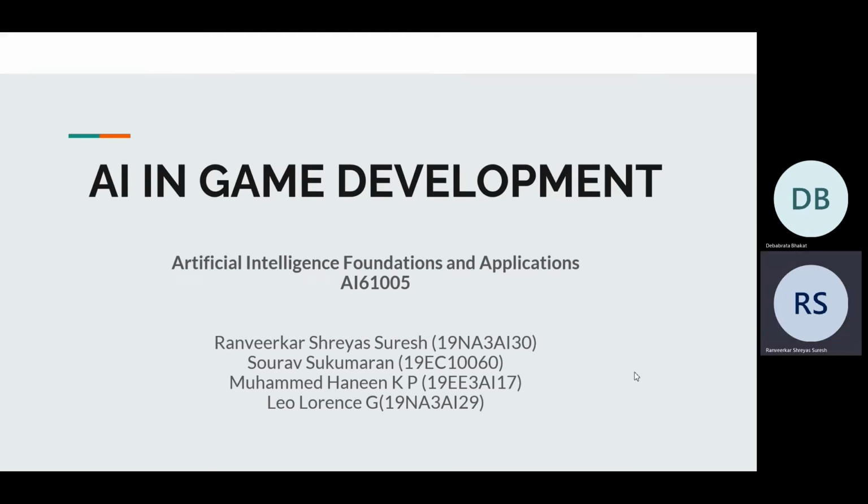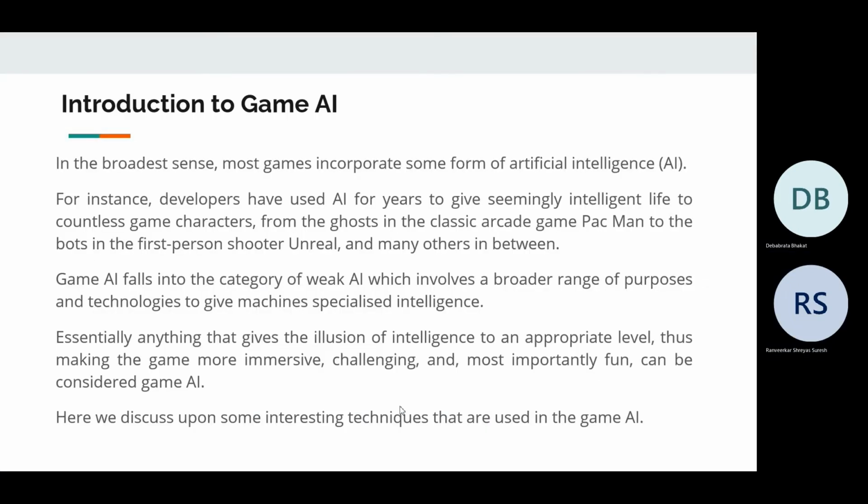So our group will be presenting some of the AI techniques that are used in game development. In recently published games, we see that almost all the games use AI in some form or the other, like enemy chasing through obstacles. In fighting games, the enemy uses low damage attacks when player health is low, or auto difficulty setting in between the game, etc. So using AI in games makes them more fun, real, and interesting.